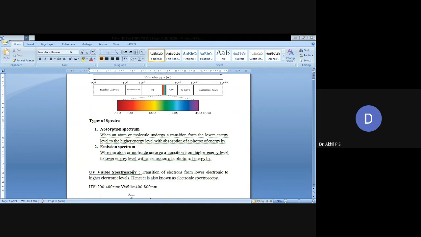Next one is emission spectrum. When an atom or a molecule undergoes a transition from a higher energy level to a lower energy level with the emission of a photon energy h nu, it is known as emission spectrum.